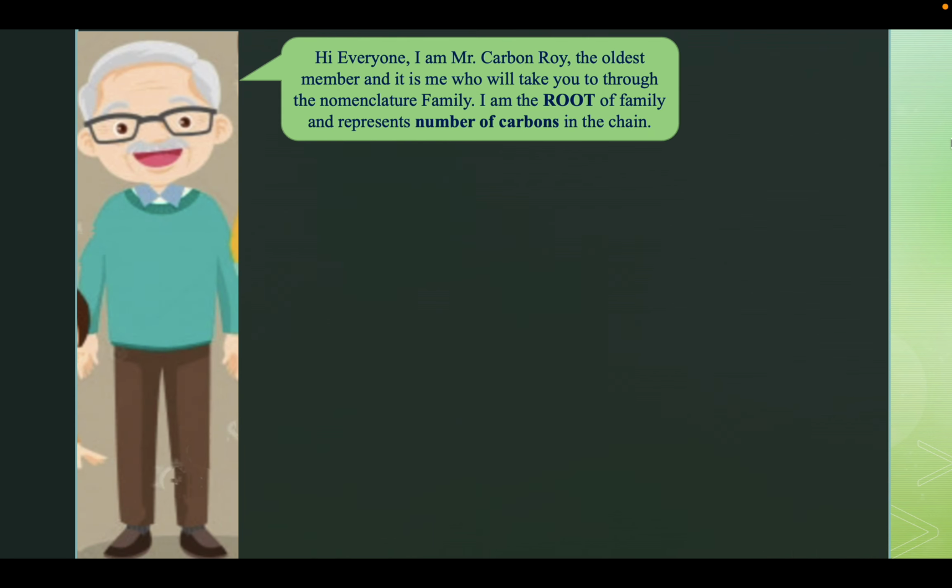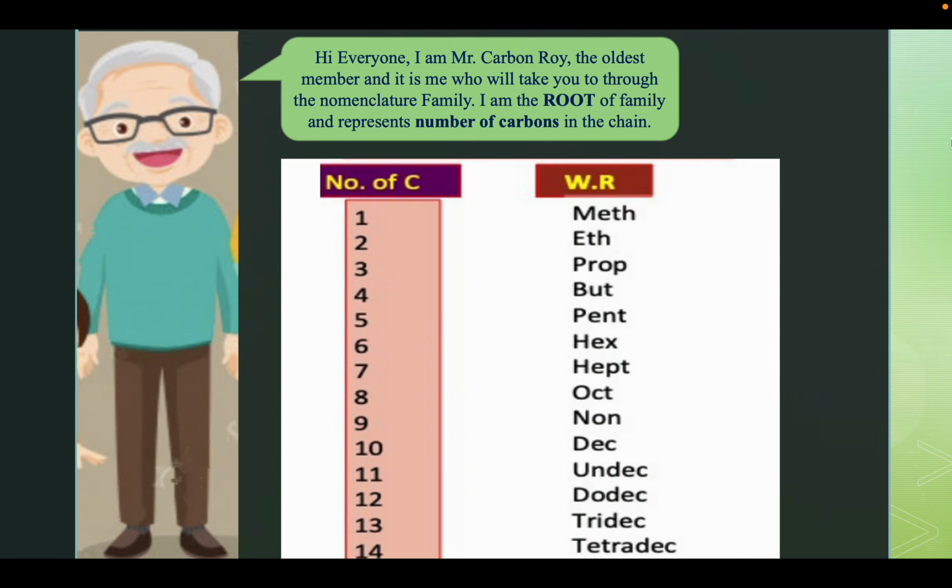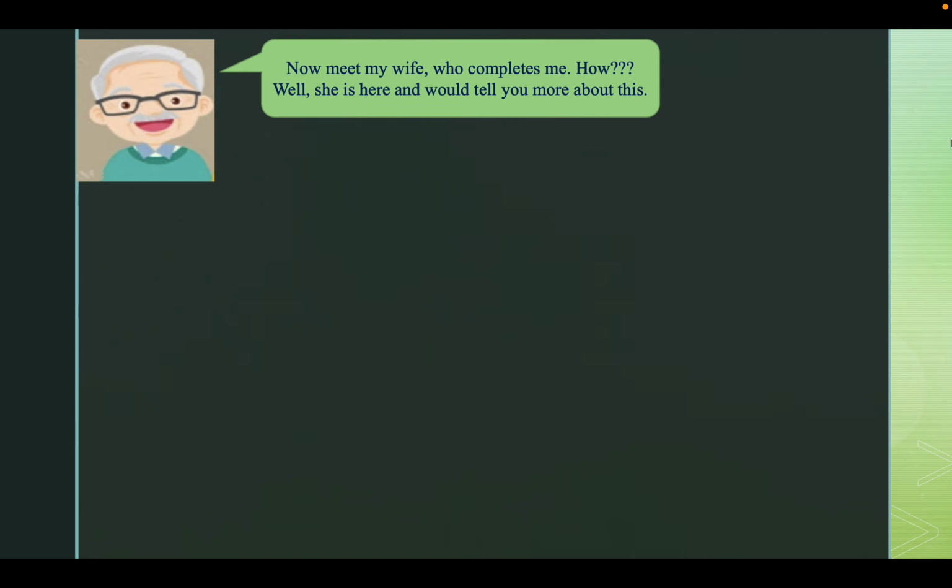Hi everyone, I am Mr. Carbon Roy, the oldest member, and it is me who will take you through the nomenclature family. I am the root of the family and represent the number of carbons in the chain. For example, if the carbons in the chain are 1, my name becomes Meth, for 2 it becomes Eth, for 3 it becomes Prop, and so on. Now meet my wife who completes me. How? Well, she is here and would tell you more about this.